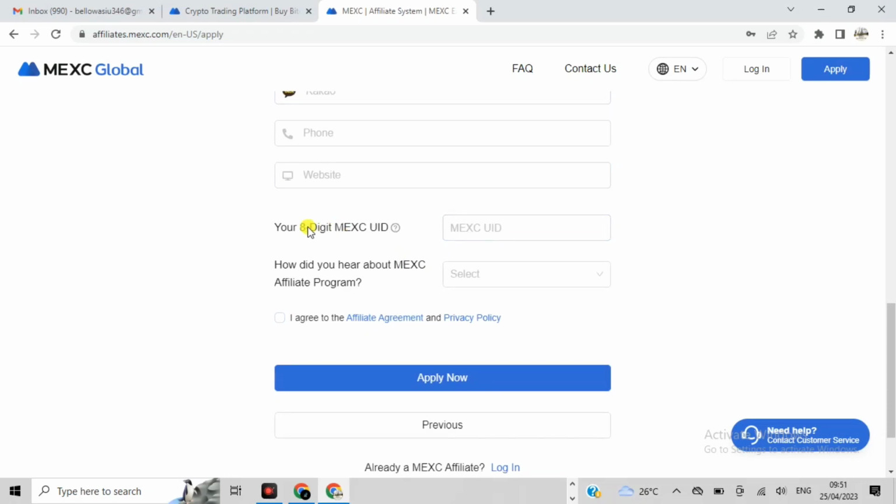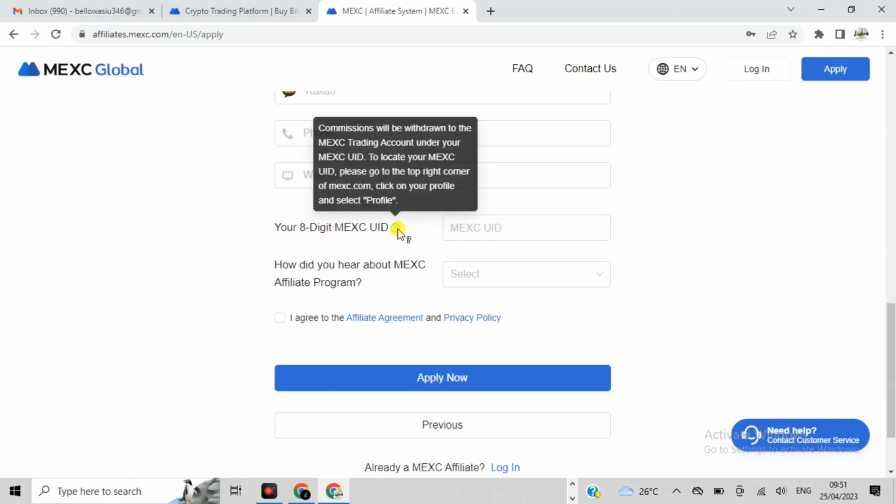Then you have to log into your MEXC account here, then copy the ID. Let me click on it. Can you see, commission will be withdrawn to the MEXC account under your UID.